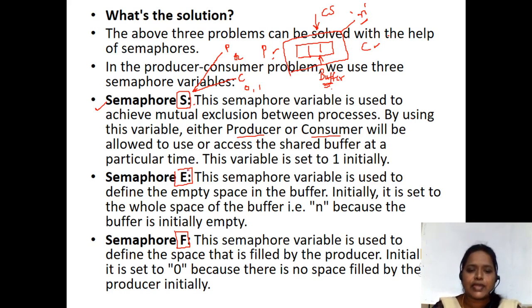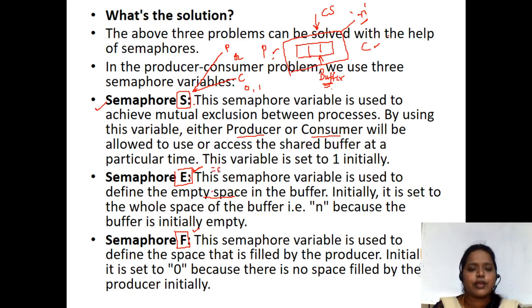And semaphore E, E in the sense empty. What is the purpose of this semaphore E? It is used to define how many empty slots are there. It is used to keep a count of empty slots. And the semaphore F is used to keep a count of full slots. So E is used for empty spaces in the buffer.